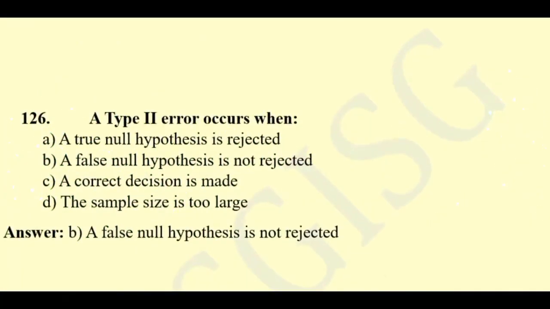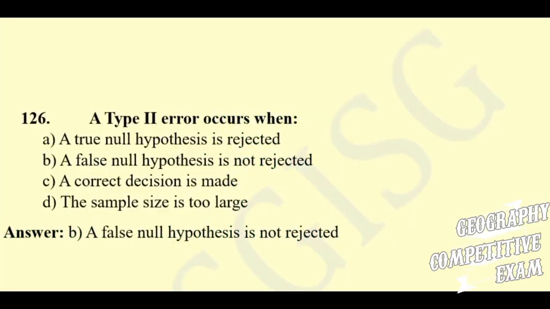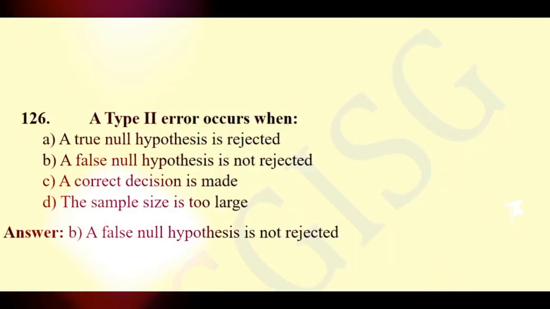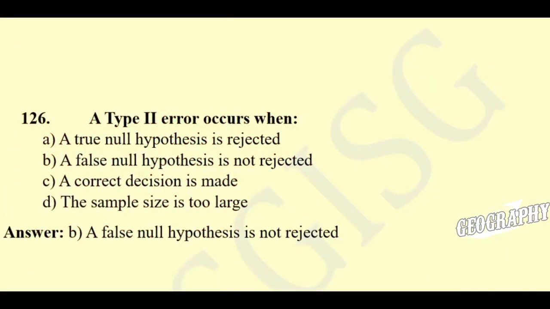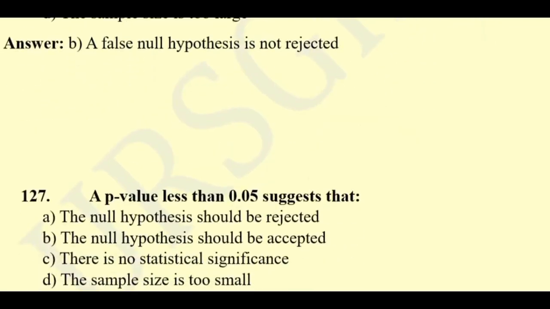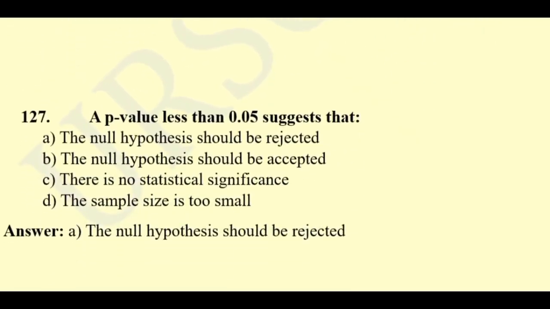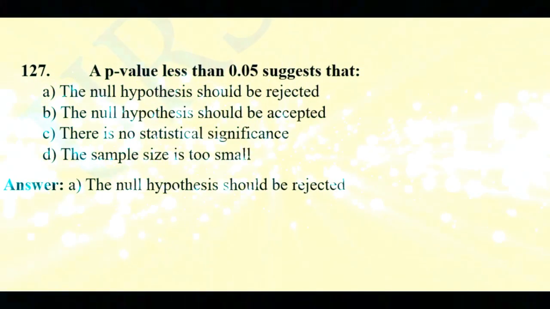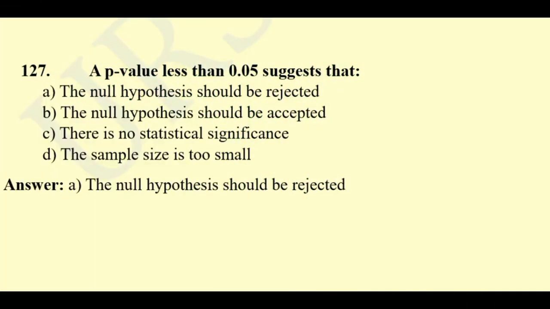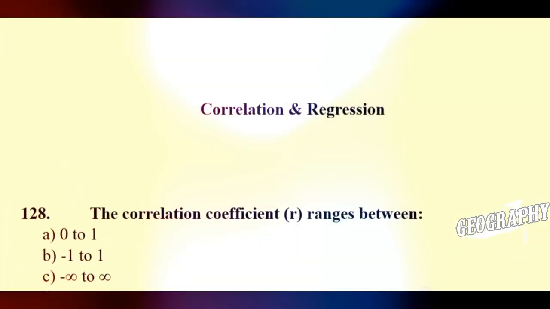Question 126. A type 2 error occurs when a true null hypothesis is rejected, a false null hypothesis is not rejected, a correct decision is made, or the sample size is too large. Here the right answer will be a false null hypothesis is not rejected. Question 127. A p-value less than 0.05 suggests that the null hypothesis should be rejected, the null hypothesis should be accepted, there is no statistical significance, or the sample size is too small. Here the right answer will be the null hypothesis should be rejected. Now the category: correlation and regression.